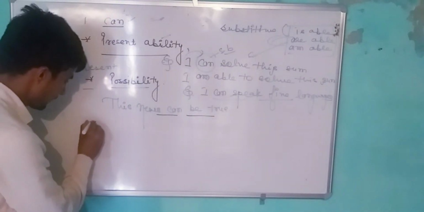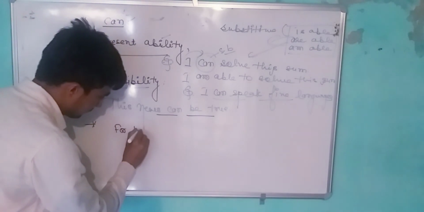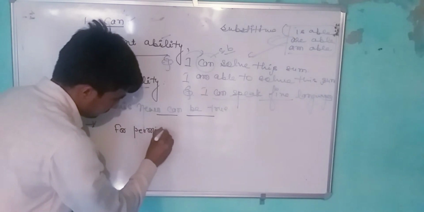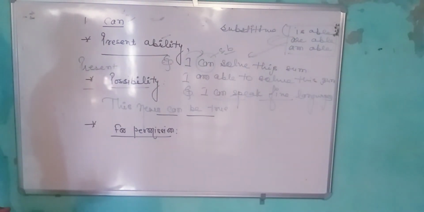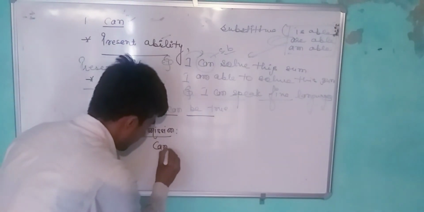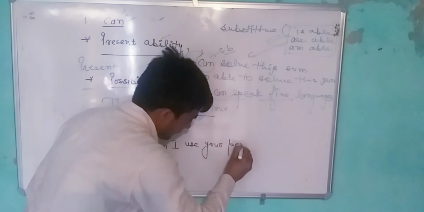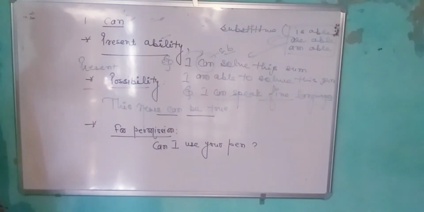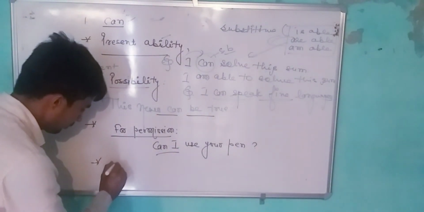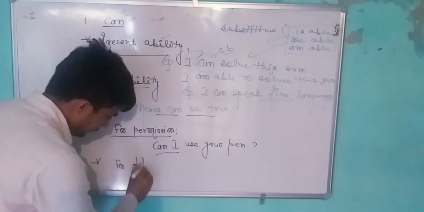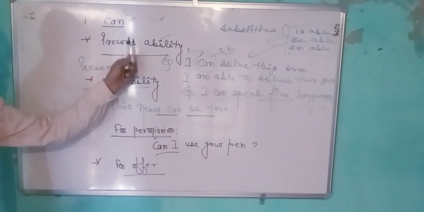After that, for permission. To take permission, we can use the modal can. For example, can I use your pen? This is also used for permission. After that, for offer. If we offer something to anyone, we can use the modal can.